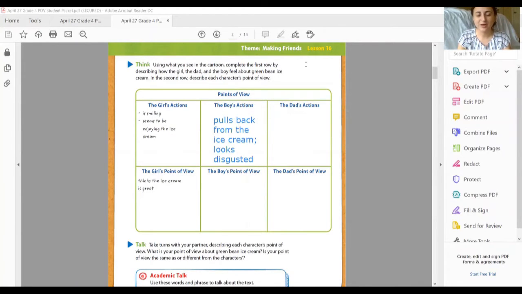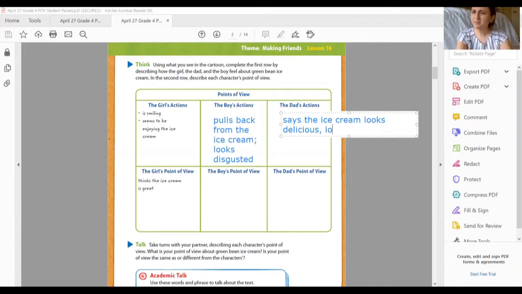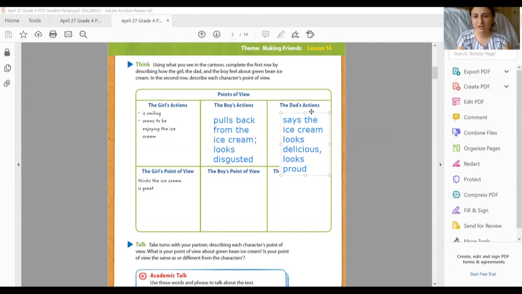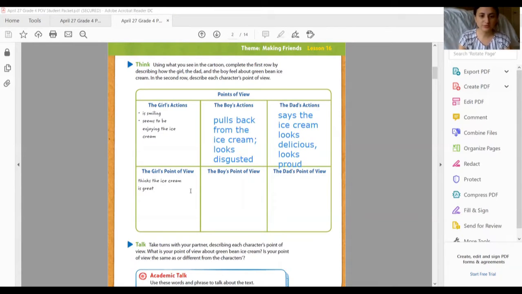Let's go ahead and fill out the dad's actions. So Dad, he says the ice cream looks delicious. And he looks pretty proud of himself for coming up with something so delicious. So let's think about how these actions of these characters affect what their point of view is. So the girl's point of view, she said she thinks the ice cream is great.